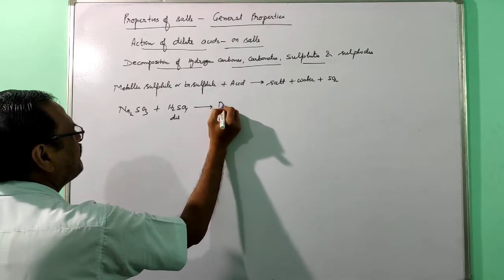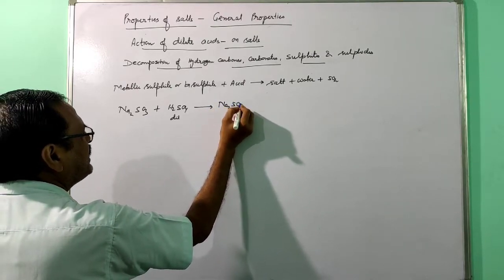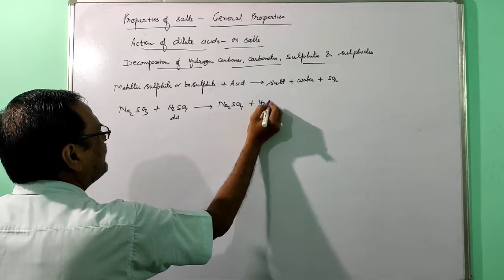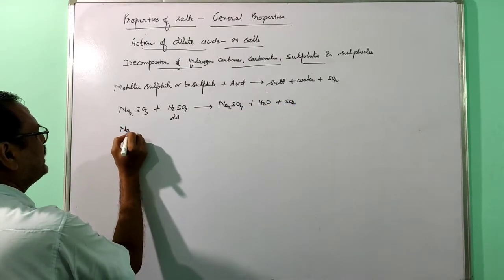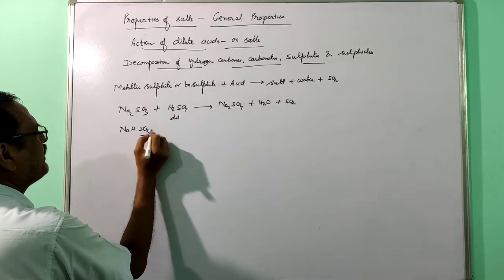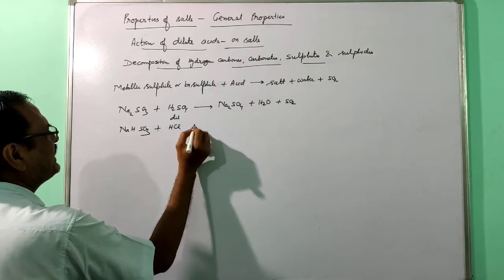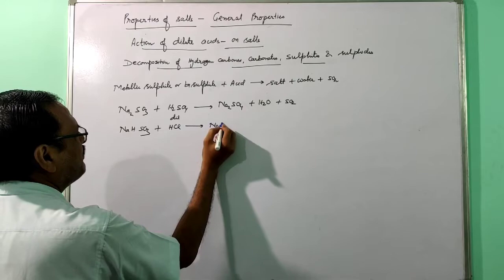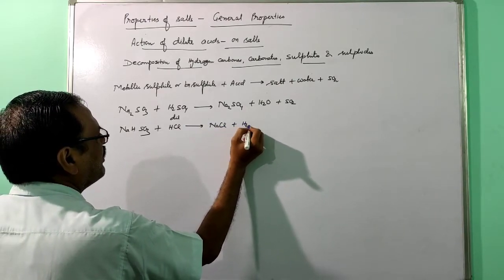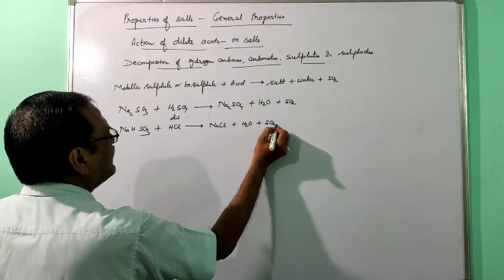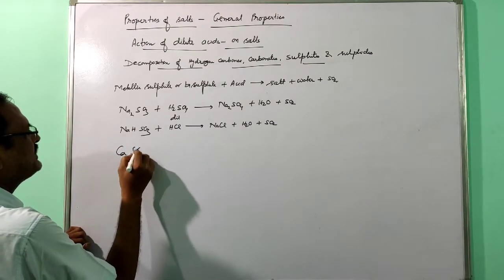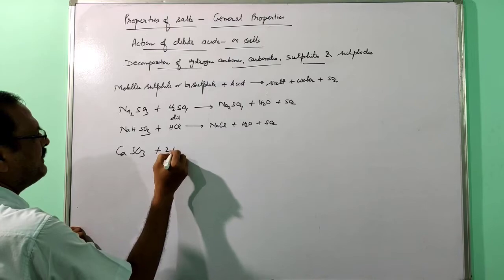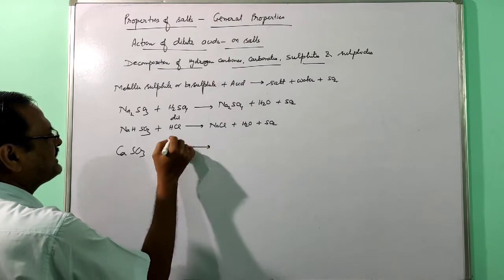This will form sodium sulfate, water and sulfur dioxide. Sodium bisulfide reacts with HCl. This will form sodium chloride, water and sulfur dioxide. Then calcium sulfide reacts with dilute HCl.